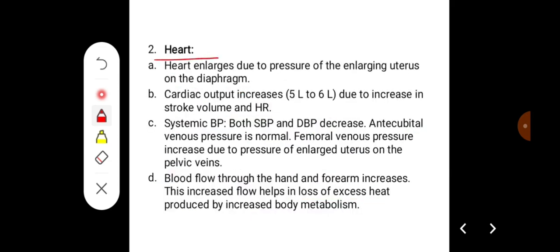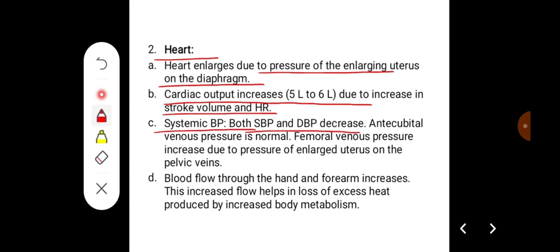Changes in the heart: the heart enlarges due to the pressure effect of the enlarging uterus on the diaphragm. Cardiac output increases up to 5 to 6 liters due to the increase in stroke volume and heart rate. Systemic blood pressure, both systolic and diastolic, decreases. The antecubital venous pressure is normal.